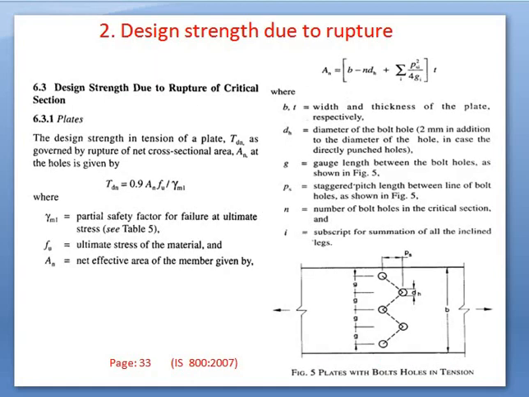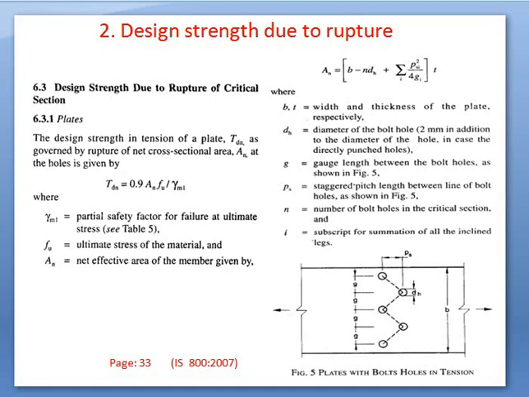And again, page number 33. So next, number 2, after yielding, is the design strength due to rupture. What is rupture? There is fracture, there are cracks. When cracks are developed in the plates, these are, in short, the checks in the design strength.